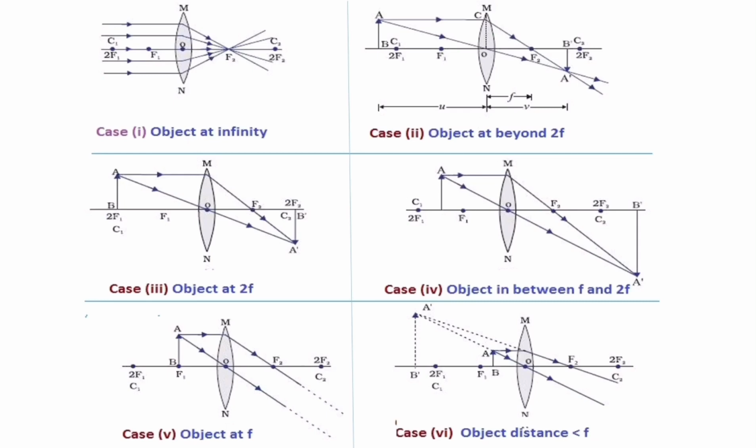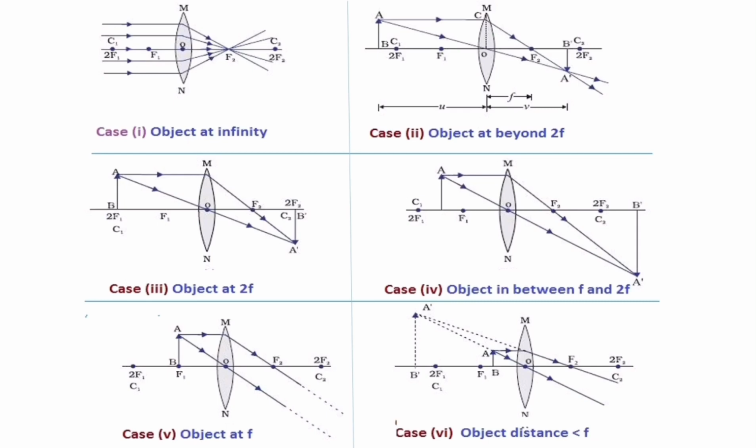And for the second case, the object is beyond 2f1, two rays are coming from the object, where one ray passes through the optic center, which will never get deviated, the other ray passing parallel, and if it is passing parallel, after refraction it will always pass through the focus. Following these two rules correctly, the image is formed between 2f2 and f2. Hope you can see the second case.